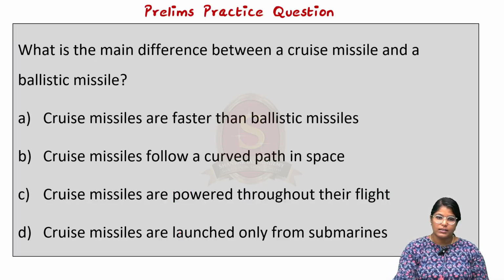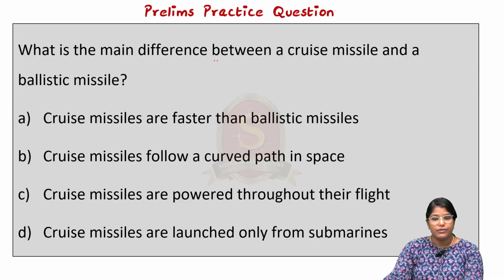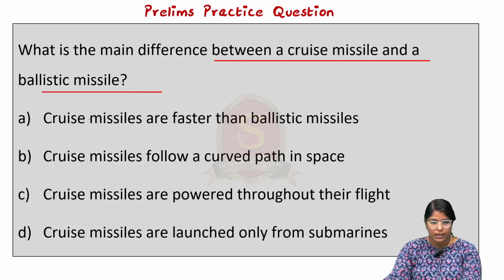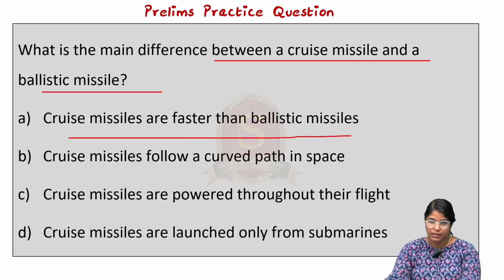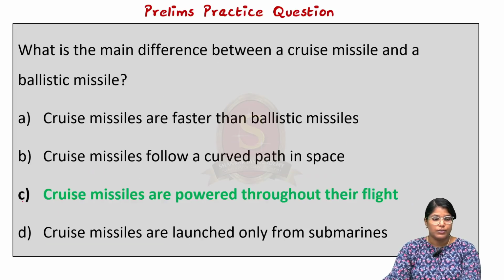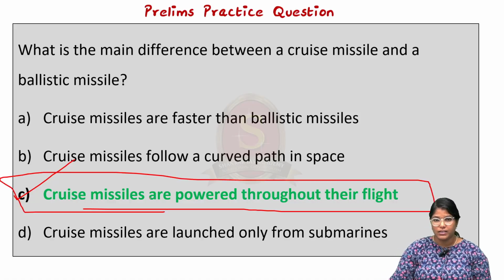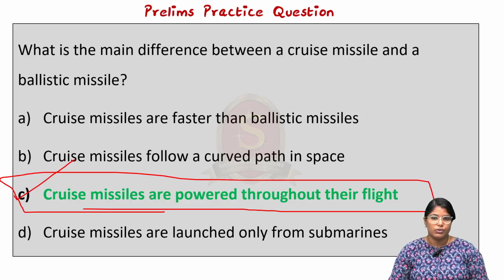With this understanding, let us try to solve this prelims question. The question asks, what is the main difference between a cruise missile and a ballistic missile? Option A, cruise missiles are faster than ballistic missiles. Second option says, cruise missiles follow a curved path in space. Third, cruise missiles are powered throughout their flight. And the fourth option says cruise missiles are launched only from submarines. The correct answer is option C, cruise missiles are powered throughout their flight. This is the main difference between the cruise missile and the ballistic missile. With these learned points, let us move on to the next news article.